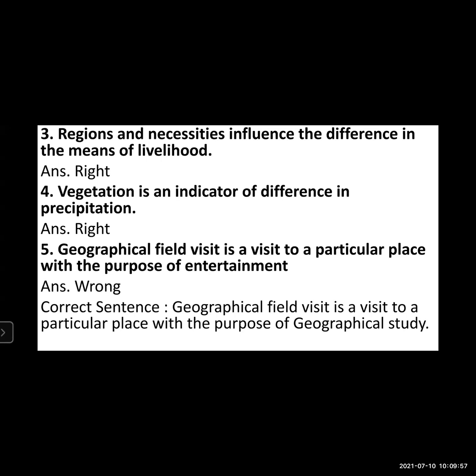The fifth one, geographical field visit is a visit to a particular place with the purpose of entertainment. So it is totally wrong. When we are visiting a place for geographical information, the purpose behind that visit is not entertainment. The purpose behind the visit is geographical study. So the answer of this question is wrong. The correct sentence is geographical field visit is a visit to a particular place with the purpose of geographical study.